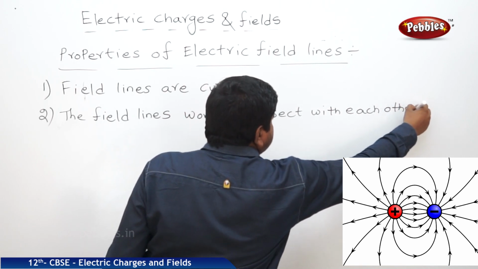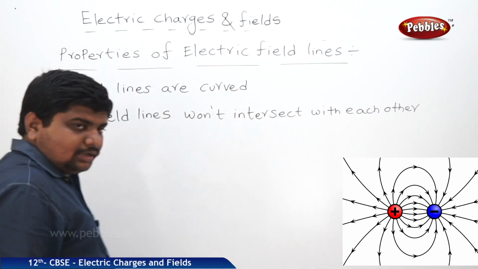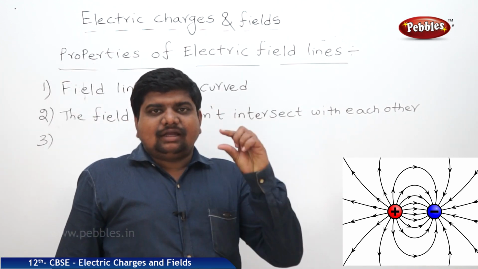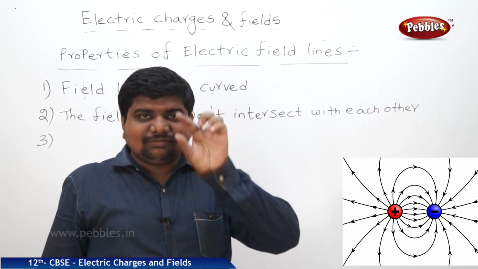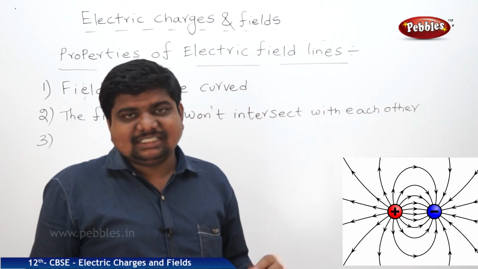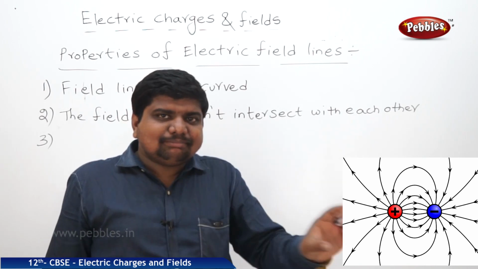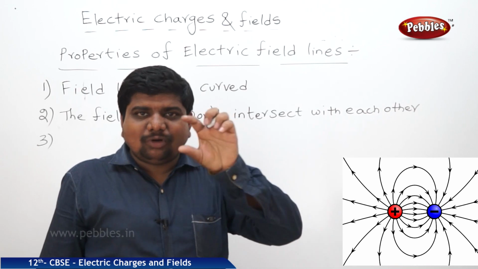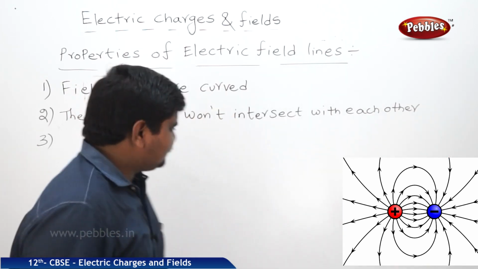Third one, if a positive charge is placed in a space, always the force of attraction or electric field lines start from the positive charge, nothing but emanating from the positive charge, and terminate or end at the negative charge. If in the path there is no negative charge, the effect or the strength of the positive charge reaches to infinity, like this.